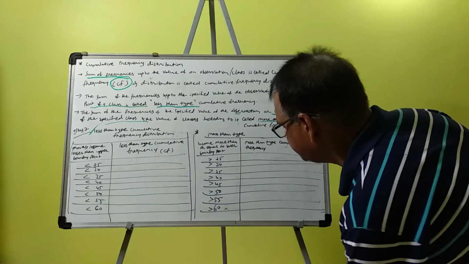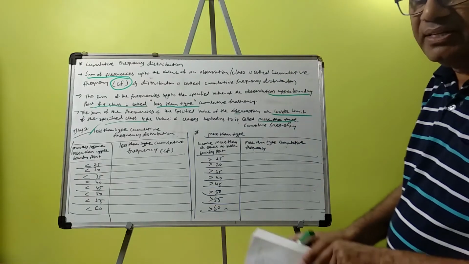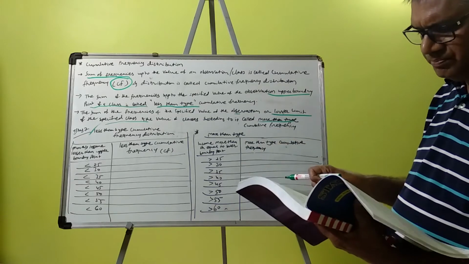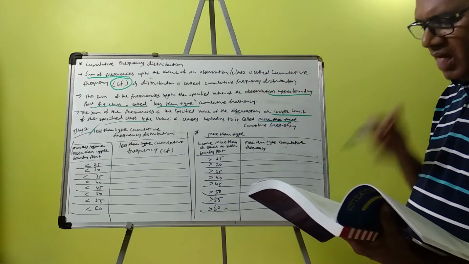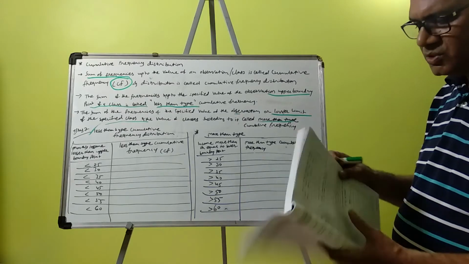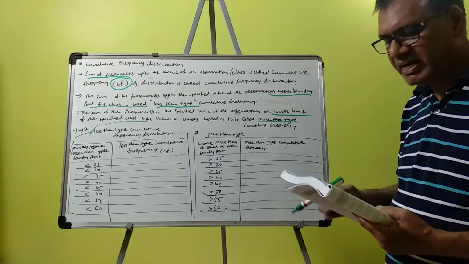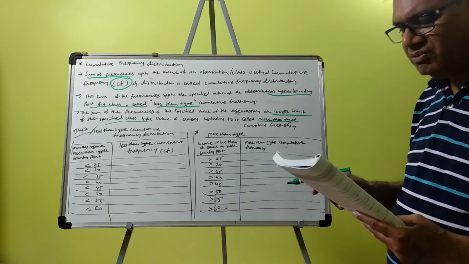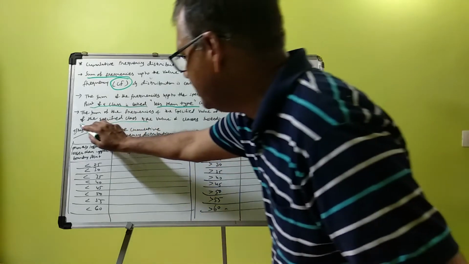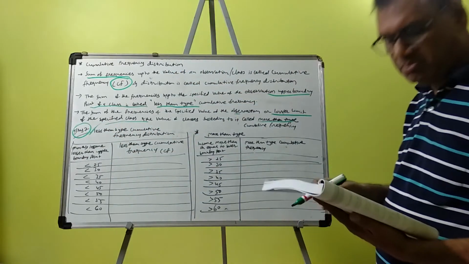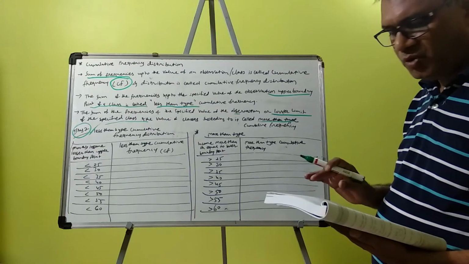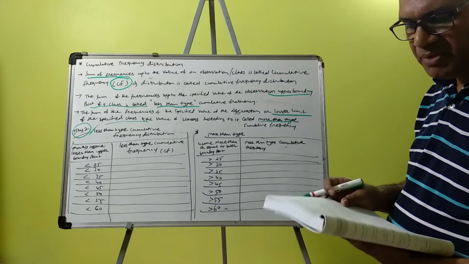So now we will try to understand this less than type and more than type. In your textbook, illustration number 7 is given, and I am going to discuss that illustration. Dear students, on page number 25, the illustration gives the frequency distribution of the monthly income of 500 persons. Illustration 7, page number 25. Obtain less than type and more than type.